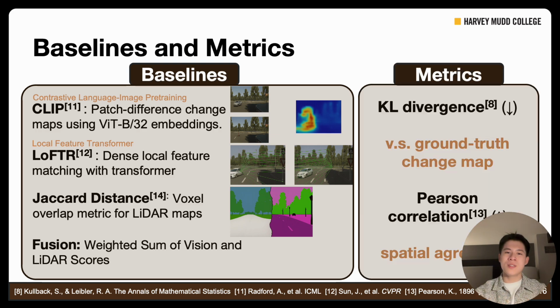To evaluate the performance, we rely on two metrics. KL divergence measures how close the predicted anomaly distribution is to the ground truth, where lower is better. And then Pearson correlation captures spatial agreement between the predicted and actual change maps, where higher is better. Together, these metrics let us quantify both accuracy and consistency across the methods.